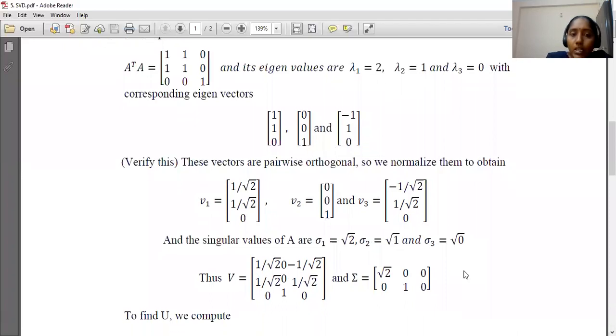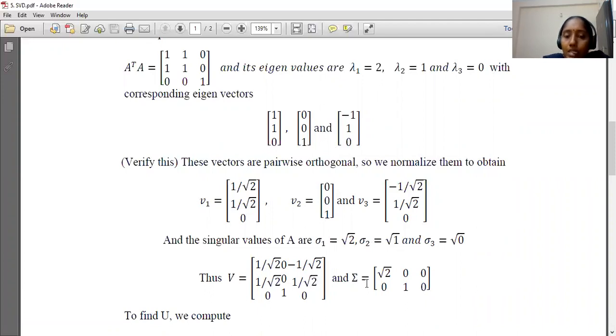Now write the matrix V. V is an orthogonal matrix which is having orthonormal eigenvectors of A transpose A. So already find out the normalized vectors of A transpose A. Write these vectors as columns of V. Such is 1 by root 2, 1 by root 2, 0, 0, 0, 1, minus 1 by root 2, 1 by root